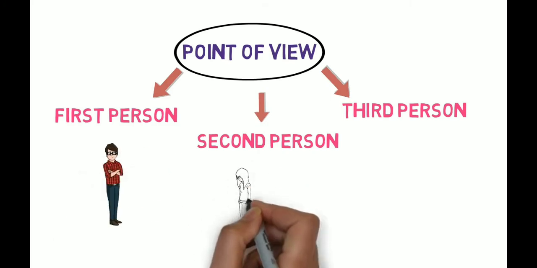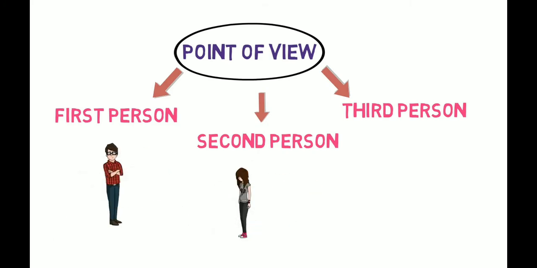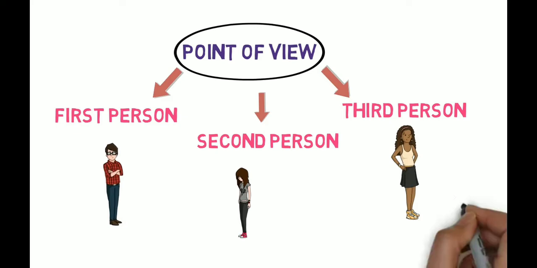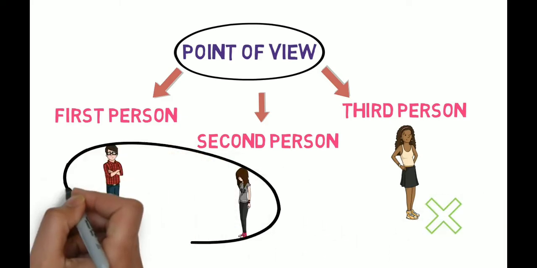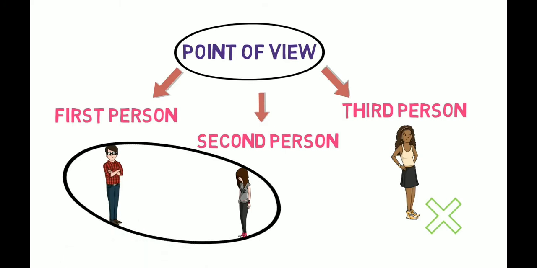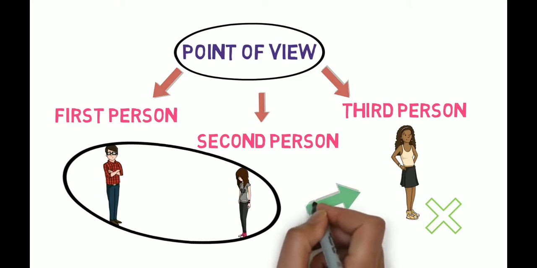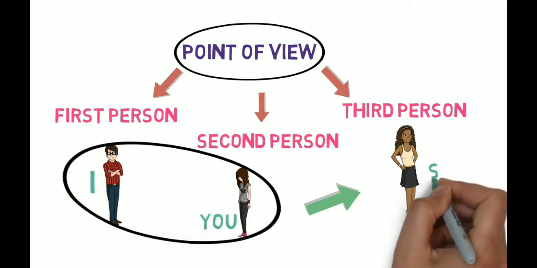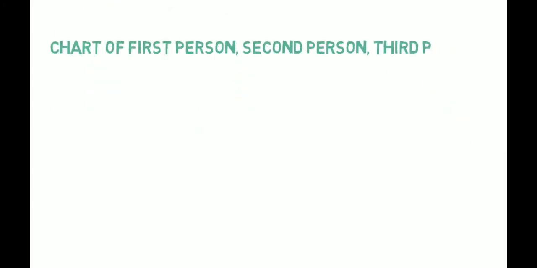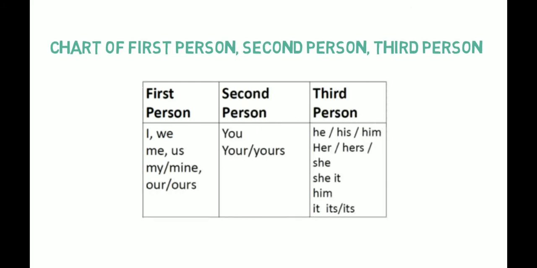If Ravi and Isha are in the room and Ravi is telling something to Isha about Nikita, who is not present in the room, then in this case, Ravi is the first person as he is the one who is speaking. Isha is the second person as she is the one who is listening to Ravi. And Nikita is the third person as she is not present in the room while they are talking. And Ravi may be talking to Isha like this. I am telling you that she is very beautiful. For the complete chart of first person, second person, third person, please refer to this image.